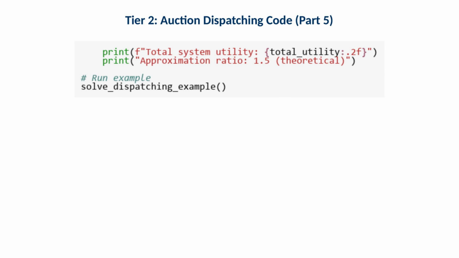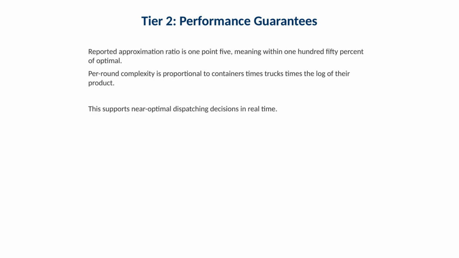Operationally, this is where you typically see output metrics and checks that confirm assignments meet time windows and respect the fleet limit. The reported approximation ratio is 1.5, meaning the solution is within 150% of optimal. Per round complexity is proportional to containers times trucks times the log of their product. Operationally, the point is that you can get near optimal decisions fast enough to run in real time.